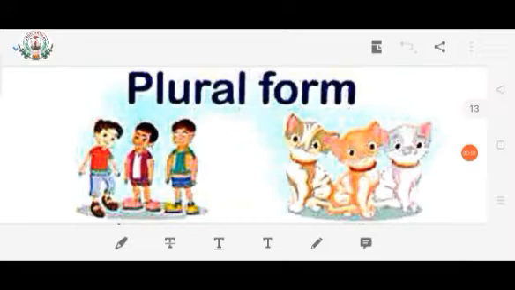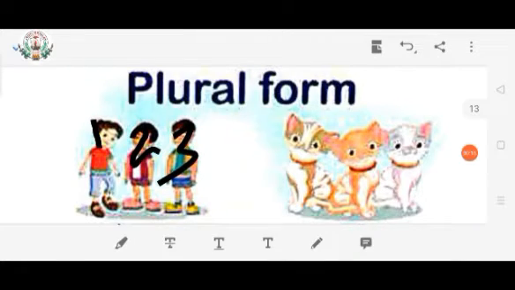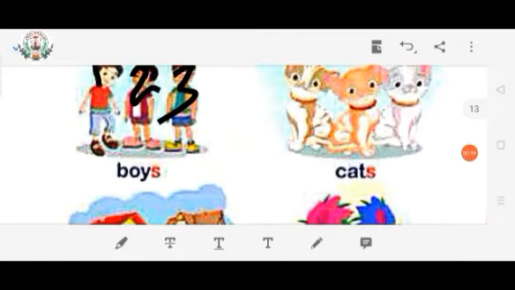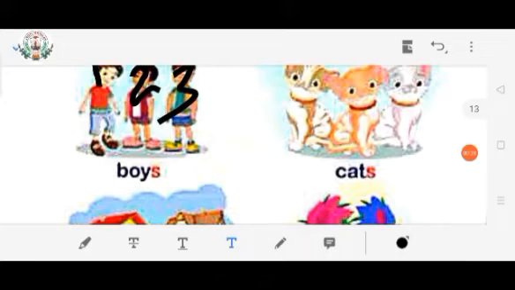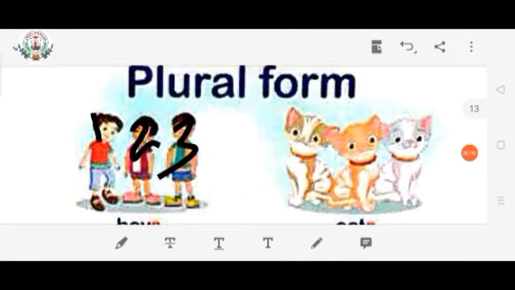Let us see some more examples of plural form. Look at the first picture, children. In the first picture you can see there are three boys. 1, 2, 3. Because of that, the spelling of boys is BOYS. What is it written, children? BOYS. S is also given because there are three boys.